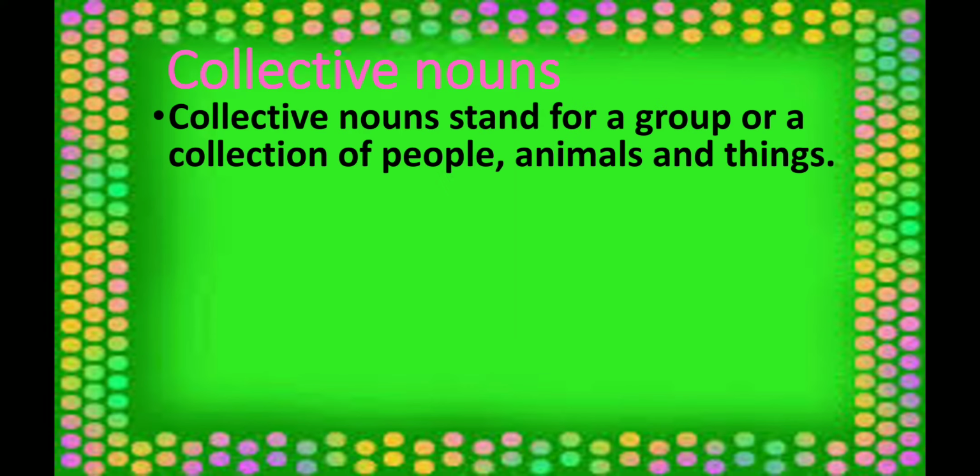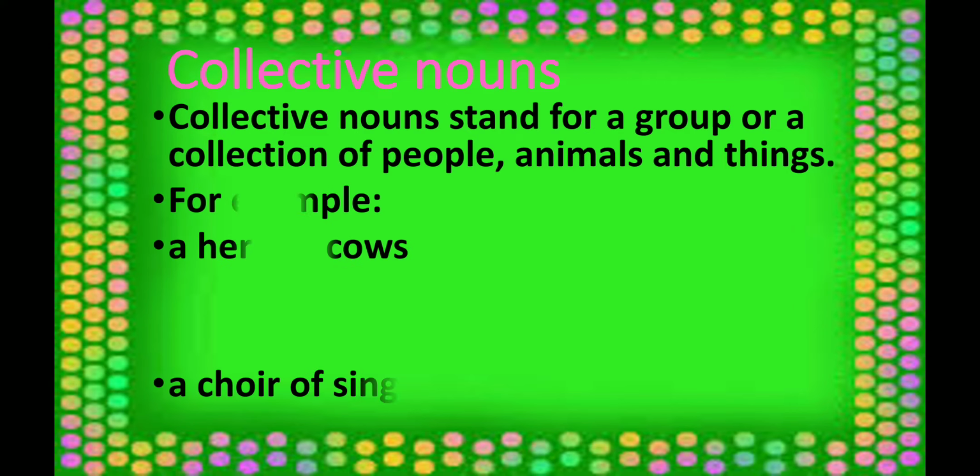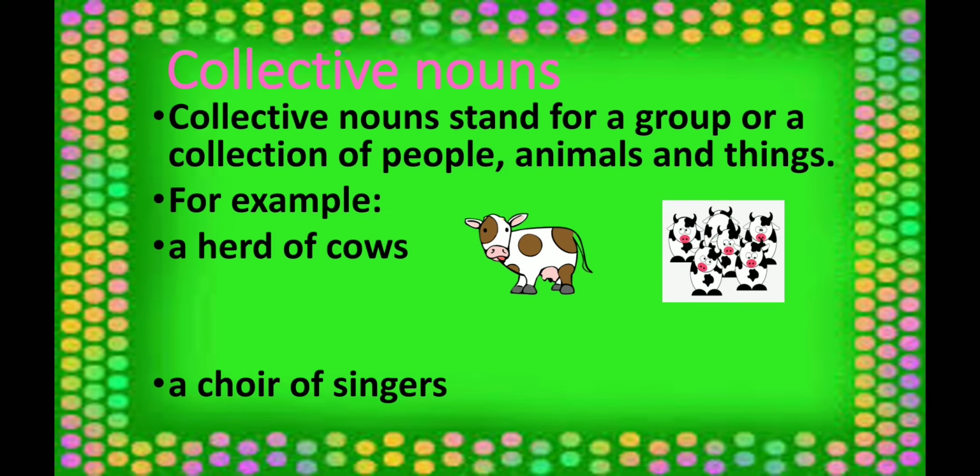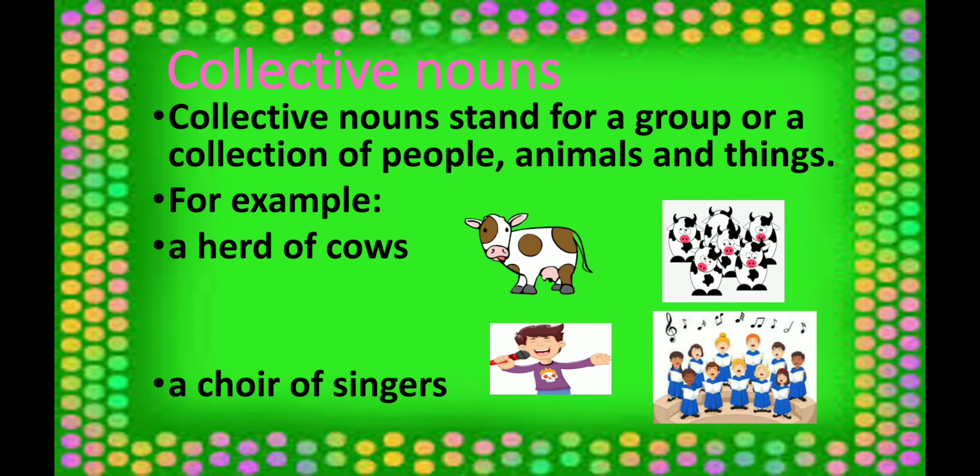Next is collective nouns. Collective nouns stand for a group or a collection of people, animals and things. It means collective nouns always represent a group or collection of nouns. For example, a herd of cows, a choir of singers. Children, look here properly. This is a cow and group of cows is called herd. This is one singer and group of singers is called choir.